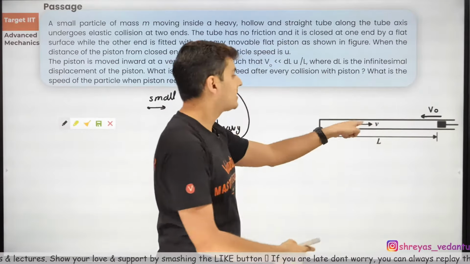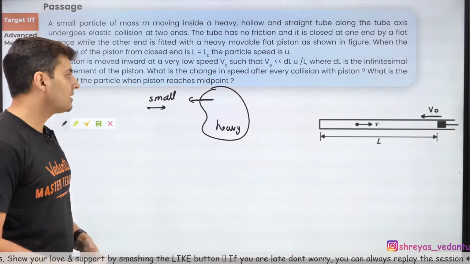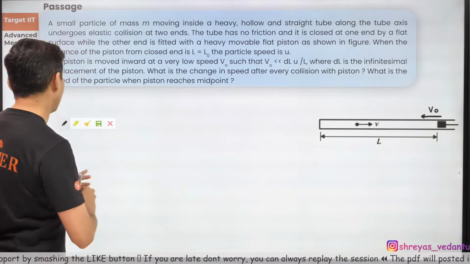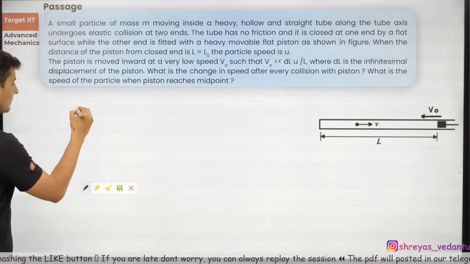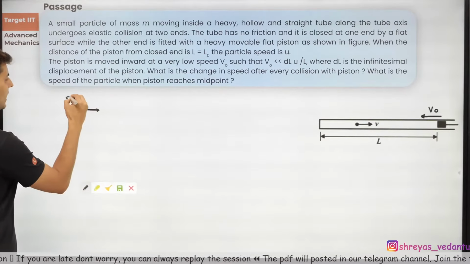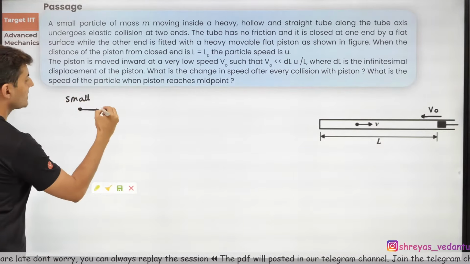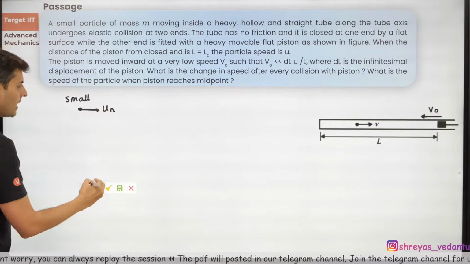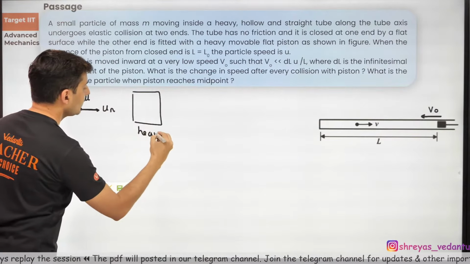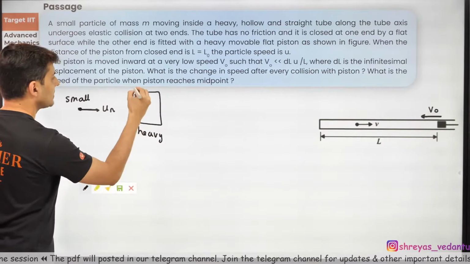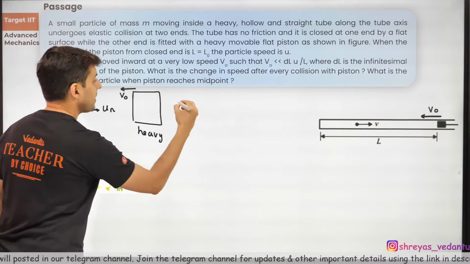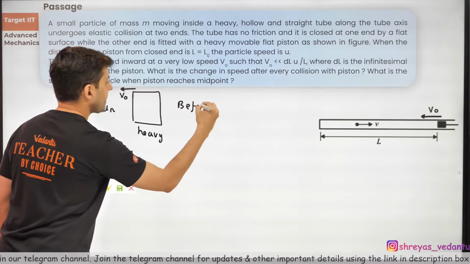The problem is this particle will continuously change its velocity. How does it change its velocity? Let's try and understand it. Imagine this particle is traveling. Okay, this is the small particle. It has some speed un and it collides with that heavy piston, which itself is moving with speed V0. This is before the collision.